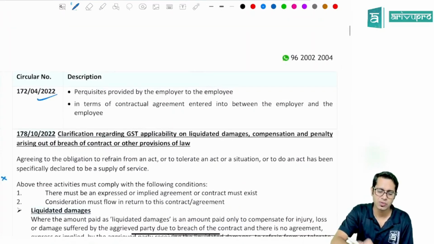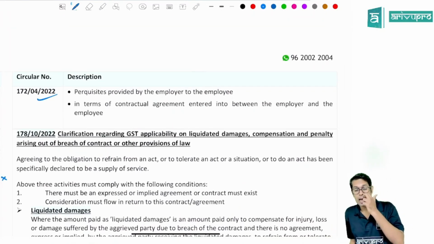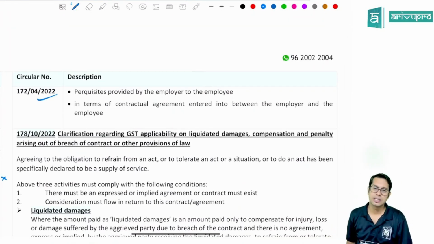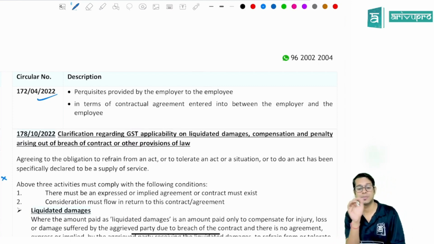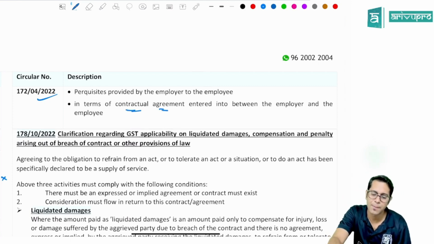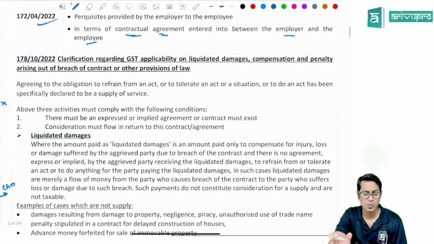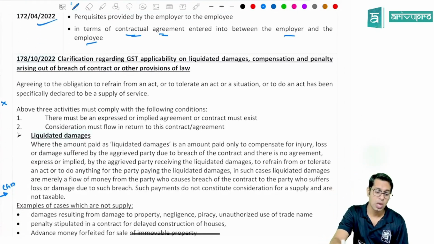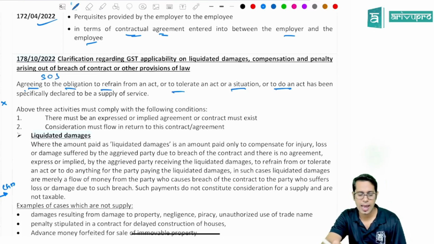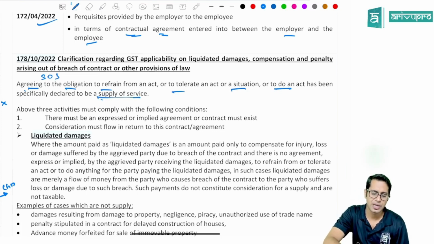Then one more clarification was given with respect to perquisites given by employer to the employee. Any perquisites given by the employer to the employee will not be treated as supply if it is as per the contractual agreement between the employer and employee. Then one beautiful clarification was given with respect to activities which are treated as supply of services: agreeing to an obligation to refrain from an act, to tolerate an act or a situation, or to do an act will be treated as supply of services.